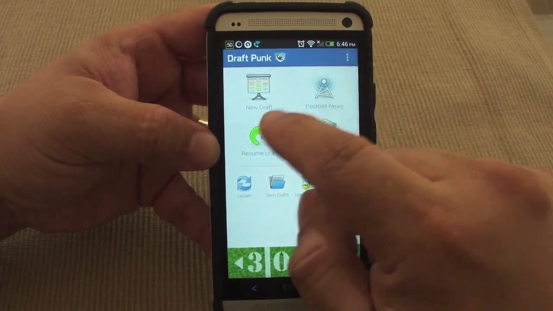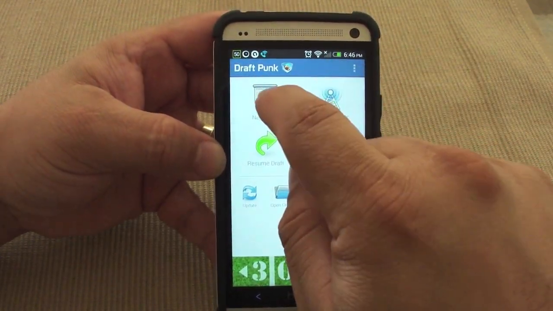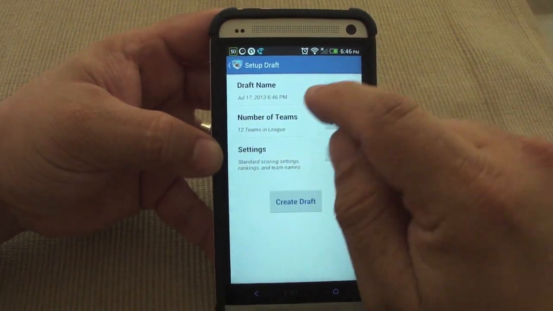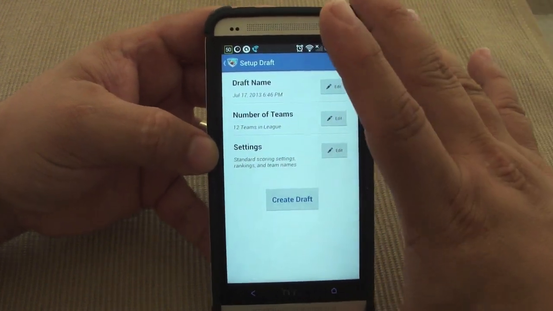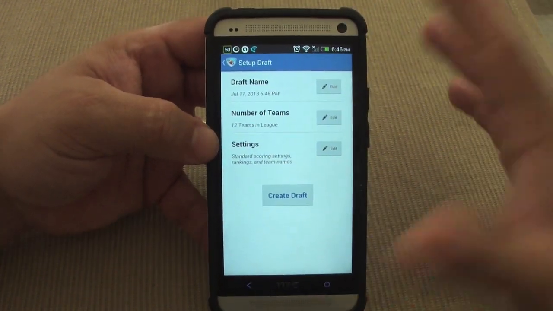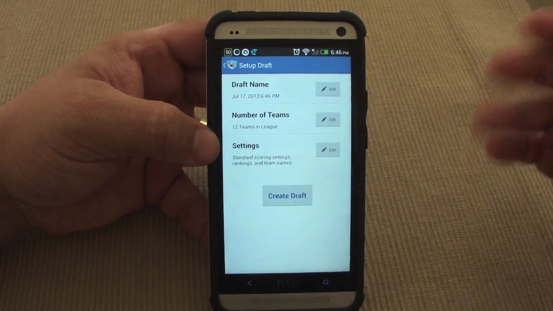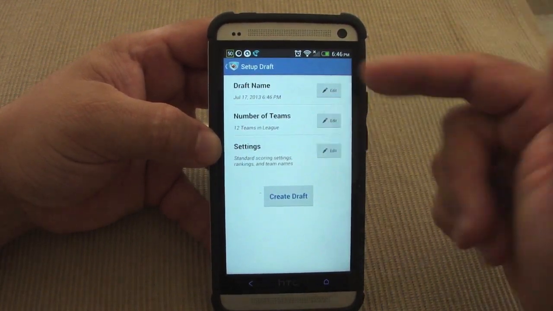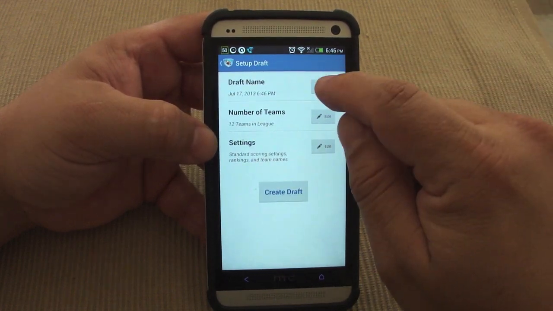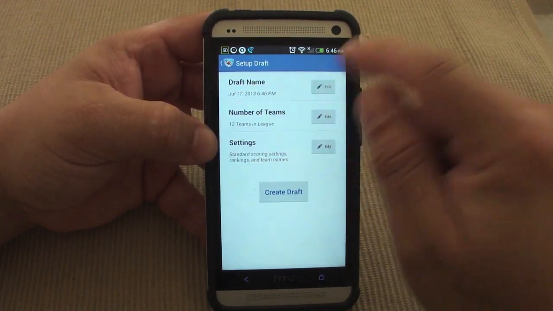Let's go ahead and show you guys how you do a draft here. Go here. For example, if you're going to start a draft live, of course, this app is better used as a live event when you're going to do a live draft. Because on the computer, you could do it using the computer, you don't really need a cheat sheet. But when you're doing it live, you actually do.